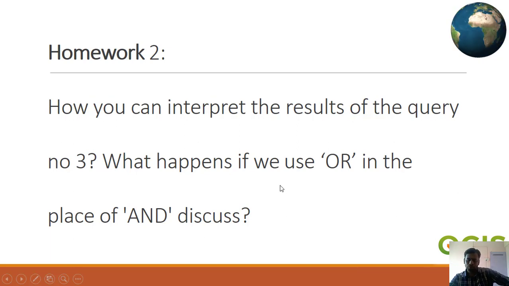Just run the query, use or instead of and, and find out what result we are getting. Obviously we will get a different result than what we get using and. When we use or, either this or that condition will run, so we will get a different result. Just try this one and understand what result we are getting and what is the logic behind that.